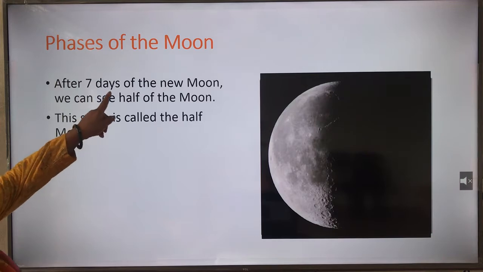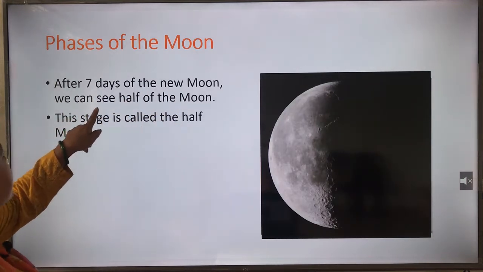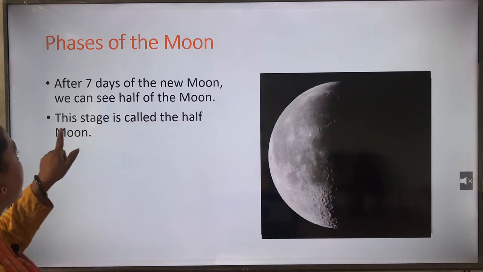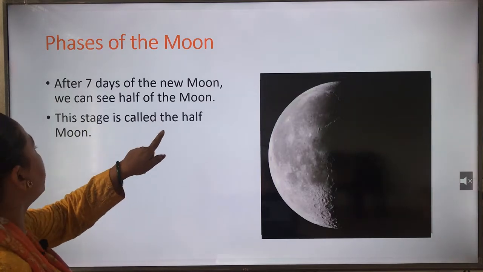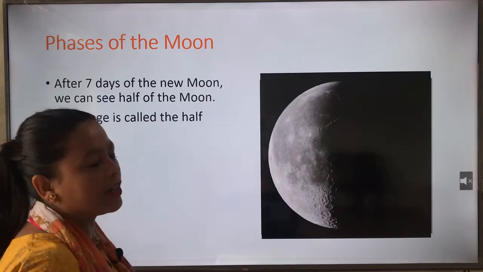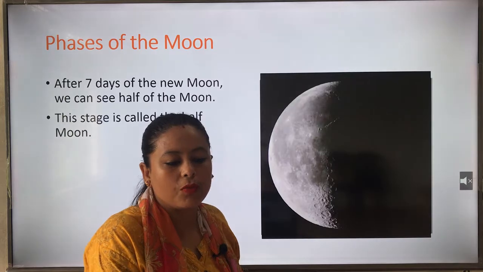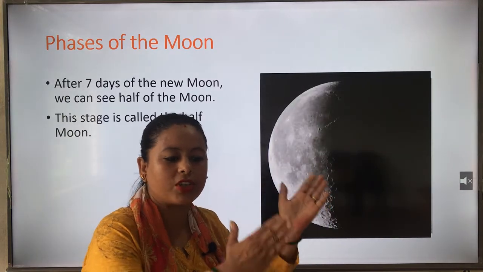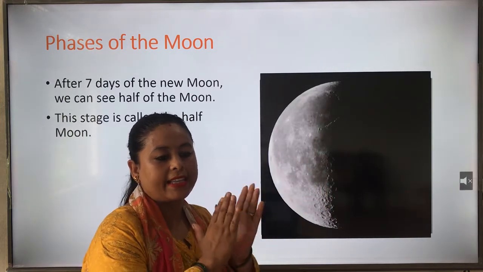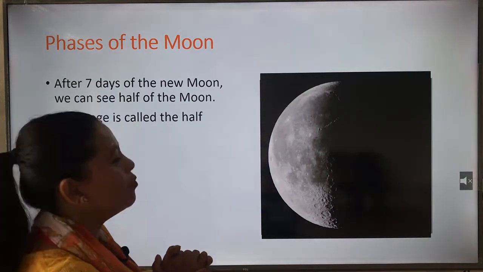After 7 days of the new moon, we can see half of the moon. This stage is called the half moon. So, after 7 days of the new moon, we can see the half portion of the moon. Okay, that is called half moon.